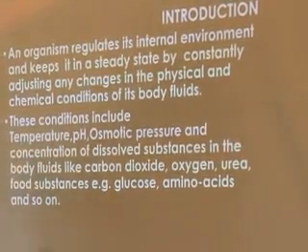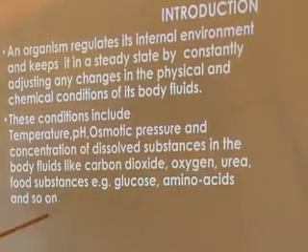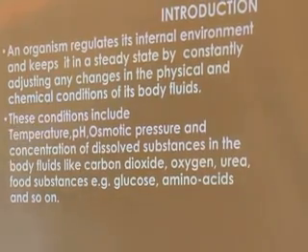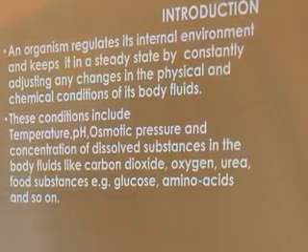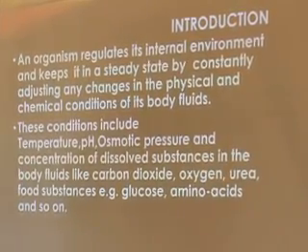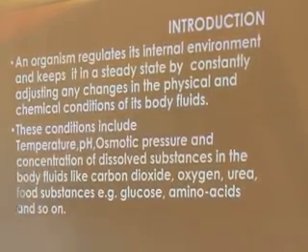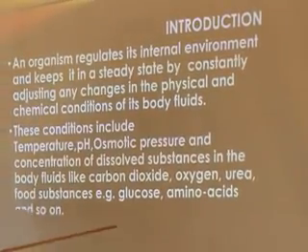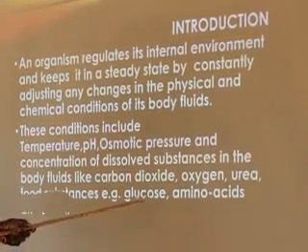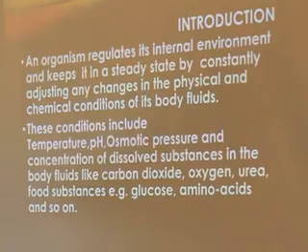We also have the concentration of dissolved substances. What are these substances that are found in our body fluid? We have the concentration of dissolved carbon dioxide, CO2. We have the concentration of oxygen, which is represented as O2. We have urea, which is a very toxic substance, and the kidney knows that this is toxic, so it finds a way to quickly eliminate it inside the urine. We also have other food substances like glucose. Glucose here is the simplified, broken down form of carbohydrate. We also have amino acid, which is a simple form of protein.